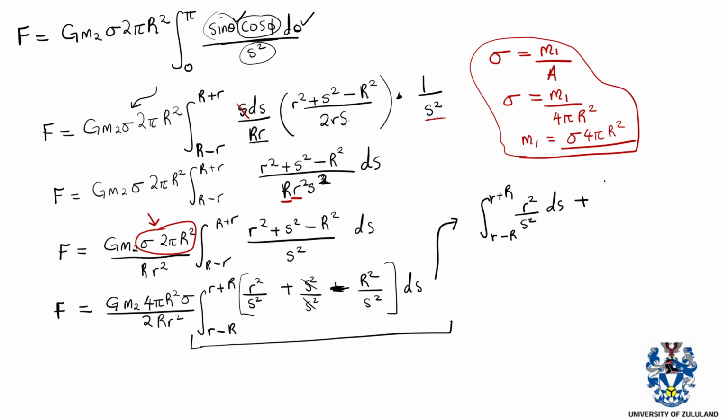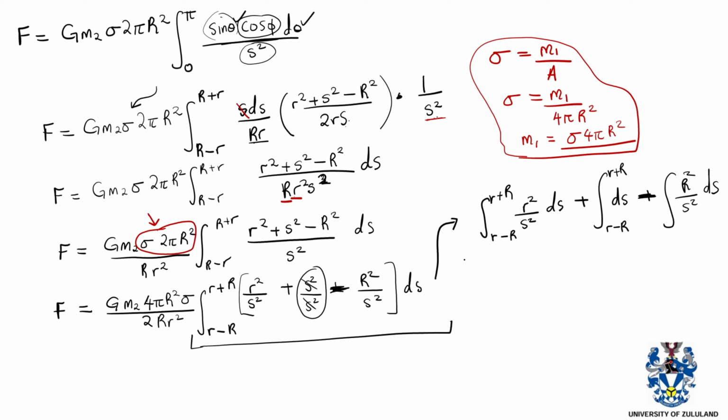This will be plus the integral of, remember here we've said s squared over s squared is just 1, that will be 1 ds from the same bounds r minus R to r plus R. And then the integral also of, there's a minus there, so this is minus capital R squared, the integral of 1 over s squared ds.